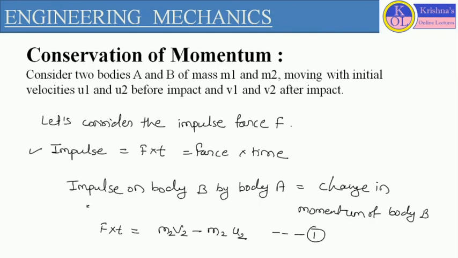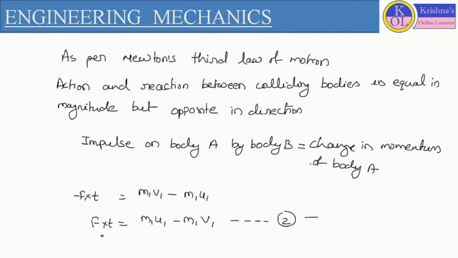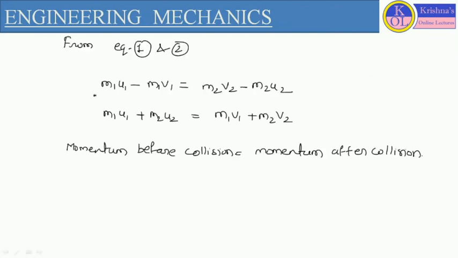Now here we have equation 1 and equation 2. Both are equivalent, as the left hand side term is equal. If we equate both equations, m1 u1 minus m1 v1 equals m2 v2 minus m2 u2. So the equation will be m1 u1 plus m2 u2 equals m1 v1 plus m2 v2.